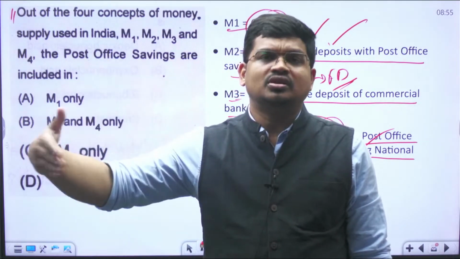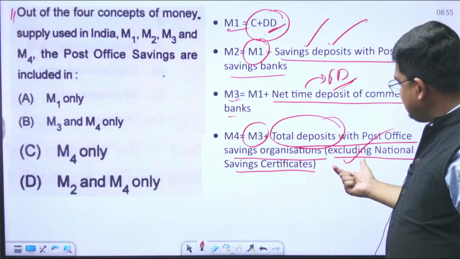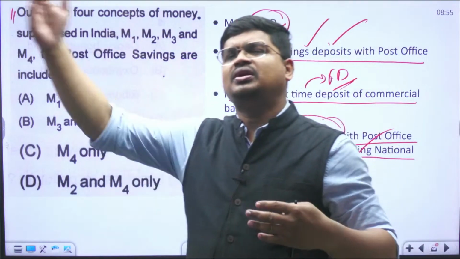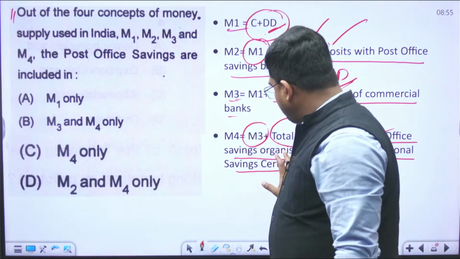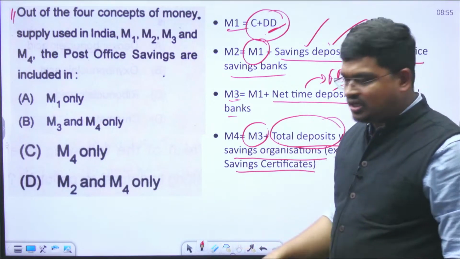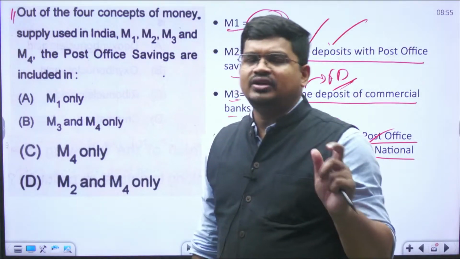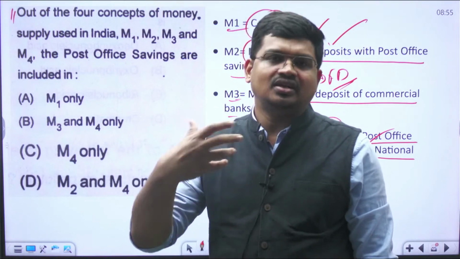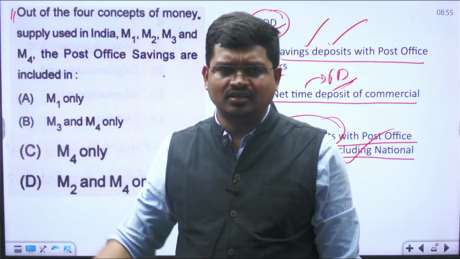We purchase LIC for 10, 15, 20 years. In the same manner, people purchase national saving certificates, and after a particular year they will get a certain amount. So we have to deduct that from the total deposit. Now you can ask, sir, why is this deducted? Because it is not immediately helping in increasing or decreasing the money supply. That is for the longer period, 15 to 20 years down the line.